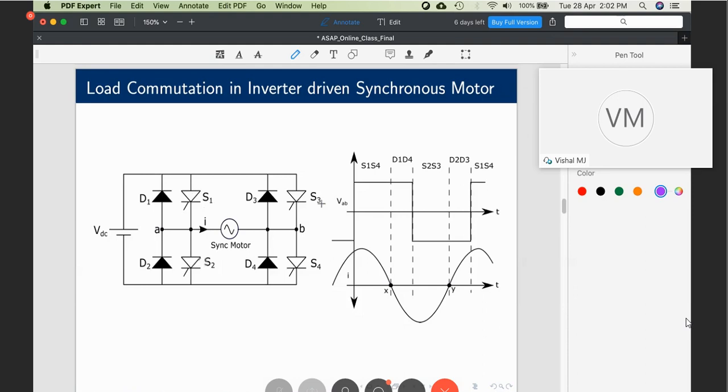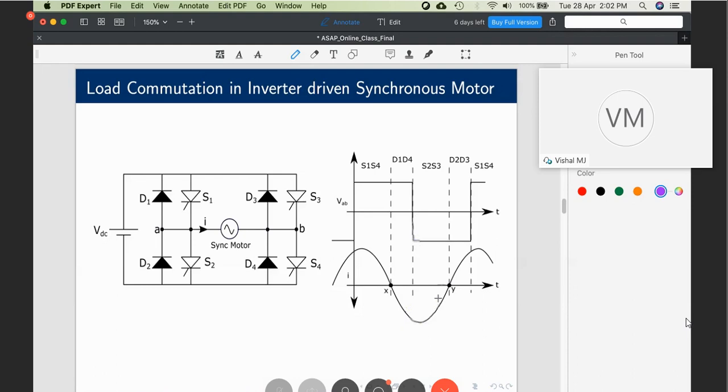Thyristor switches S1, S2, S3 and S4 are thyristors in the inverter if it is load commutated. Now, see what is needed for this to work. I have already explained thyristors are not used for inverters normally because they require force commutation circuitry. But then how can I use them for a synchronous motor is what I am going to explain now. See, by virtue of its property, a synchronous motor can operate at leading power factor, which means the current becomes zero before the voltage does. See, current becomes zero at X, and after X, after some time only, the voltage becomes zero.